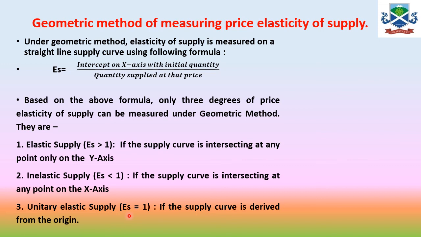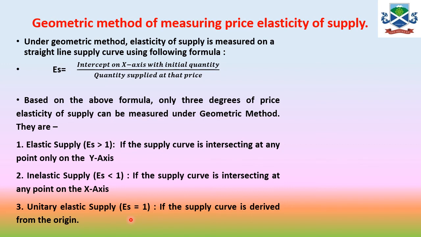Remember, your question comes that if one supply curve is making an angle of, say, 60 degrees, and another supply curve is making an angle at the origin of 45 degrees, which elasticity of supply is greater? So students get confused over here.